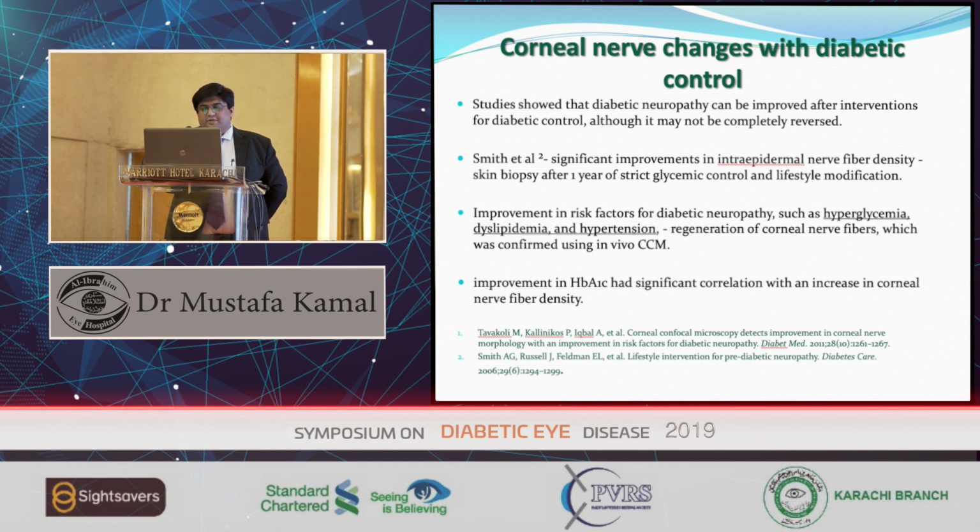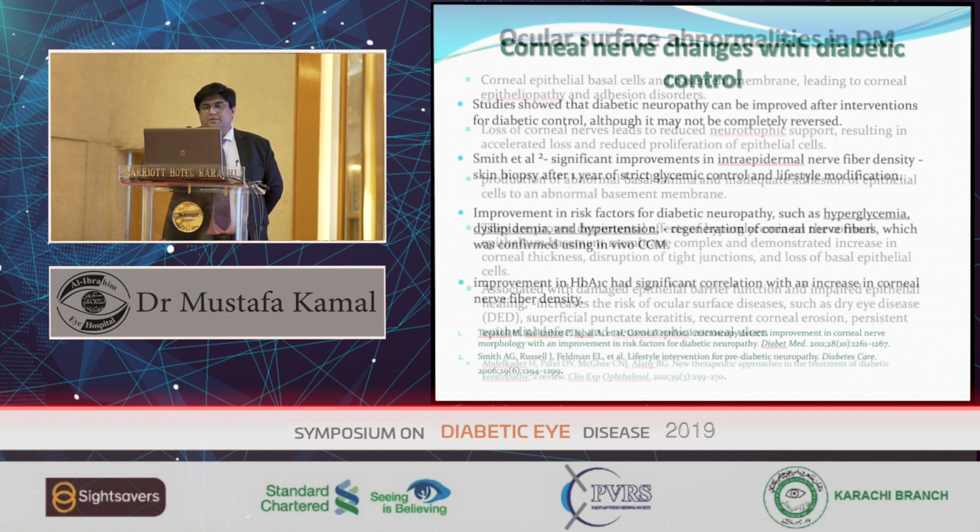Improvement in risk factors for diabetic retinopathy such as hyperglycemia, dyslipidemia, and hypertension. Regeneration of corneal nerves was noted on the confocal corneal microscopy. And improvement in hemoglobin A1C had a significant correlation with an increase in corneal nerve fiber density. So if we control diabetes, we can have good cornea health.